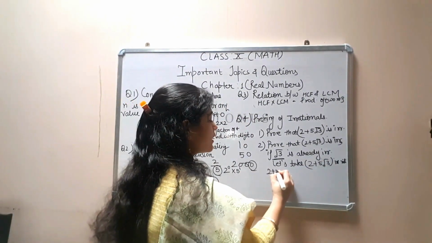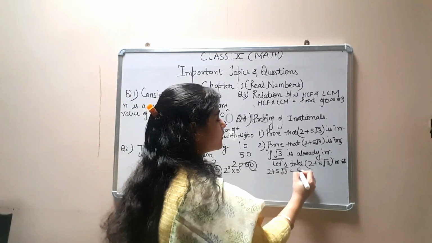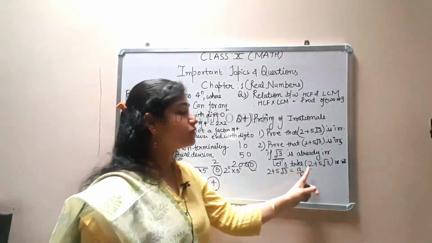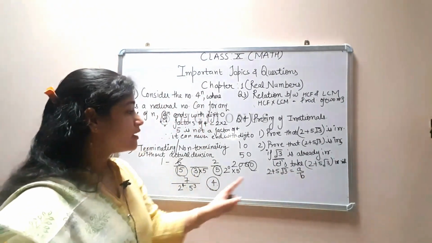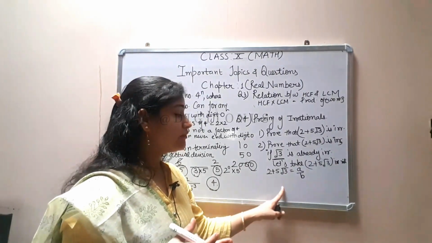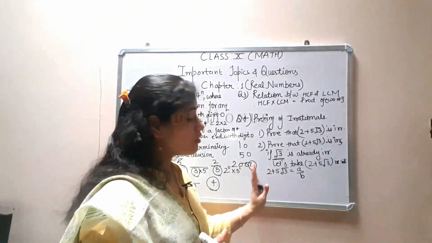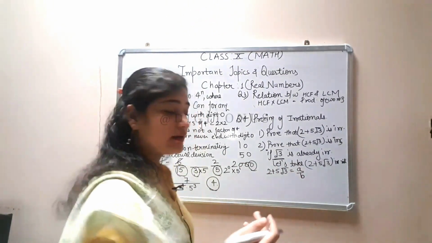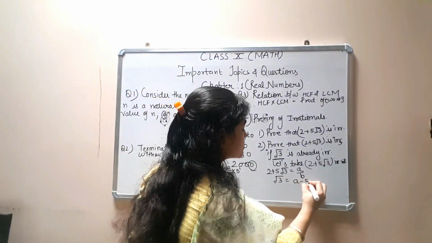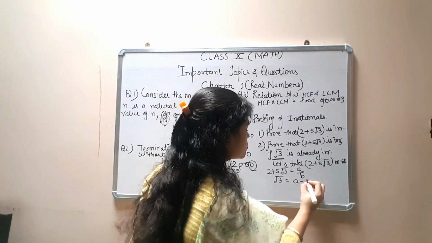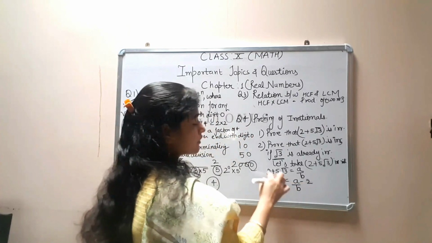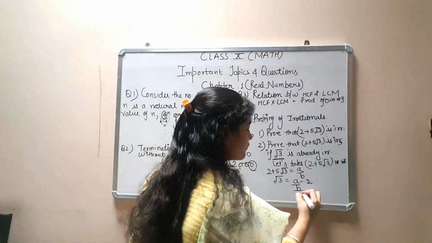If 2 plus 5 root 3 is rational, then it will be equal to the form p upon q. When it is rational, it will obviously be equal to this form. Now we know that root 3 is irrational. So root 3 we will leave on this side and all the rest of the numbers we will shift to the right hand side. Okay, so root 3 will be equal to a upon b minus 2 upon 5.